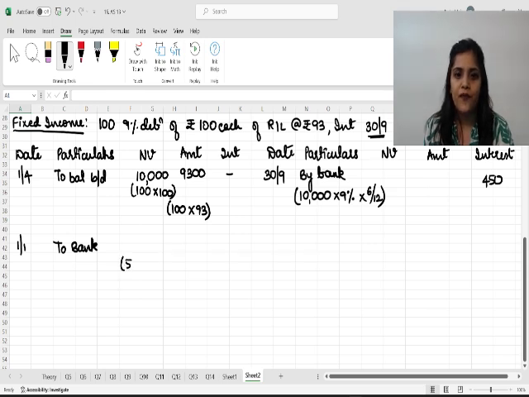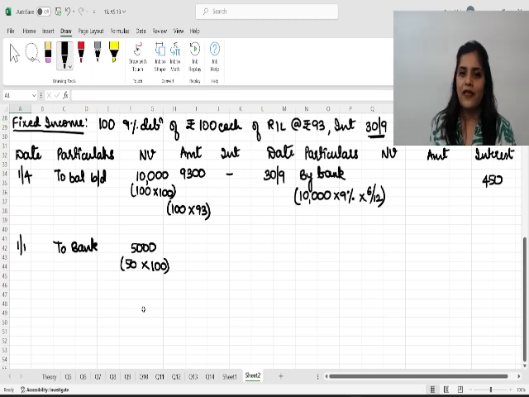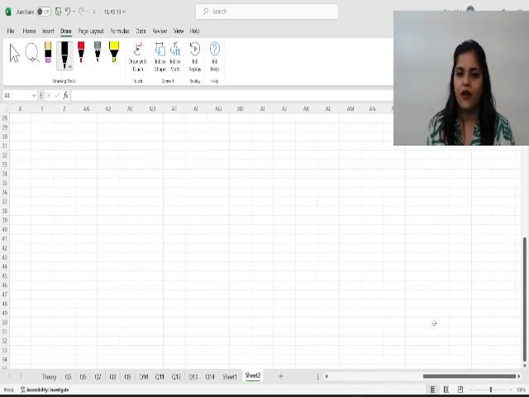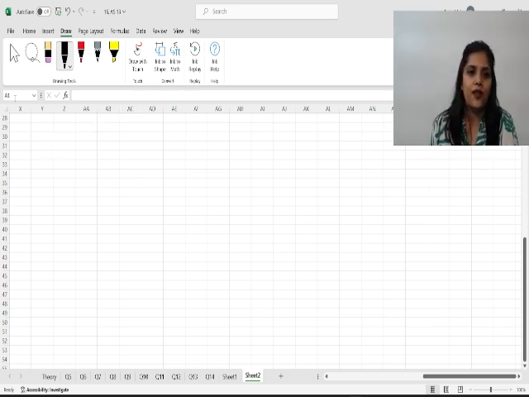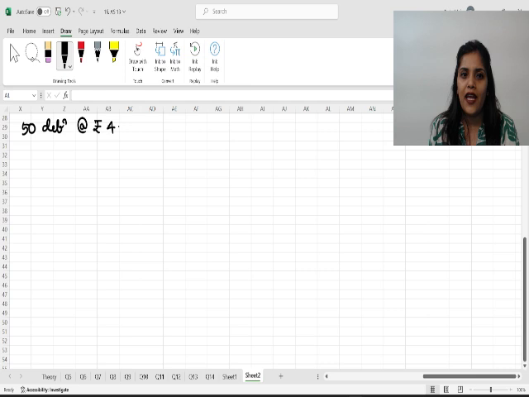So 50 into 100 rupees is the nominal value, that makes it 5,000. Now, at what price did we purchase? Very important calculation, please pay full attention. The 50 debentures that you purchased were at rupees 48 per debenture.